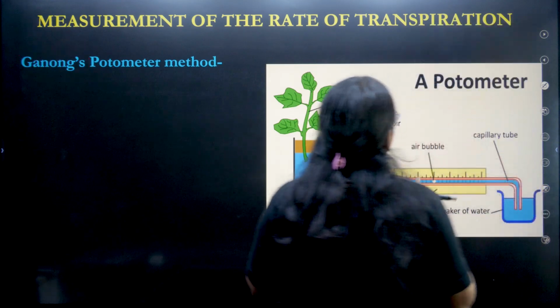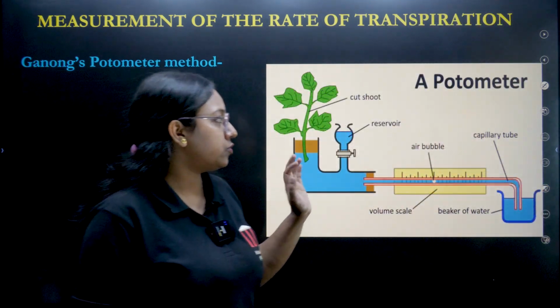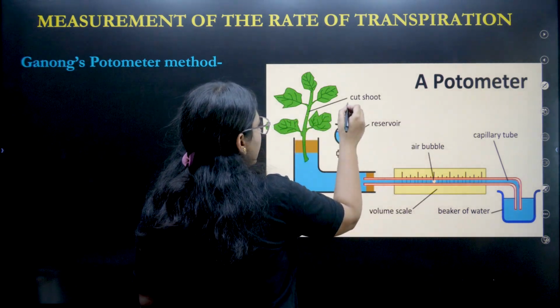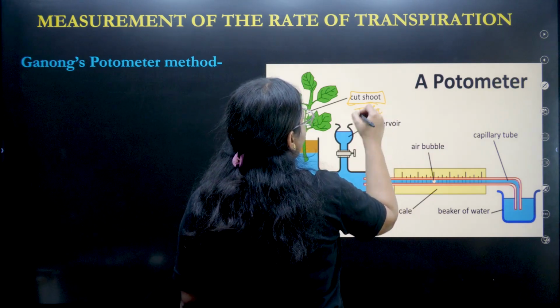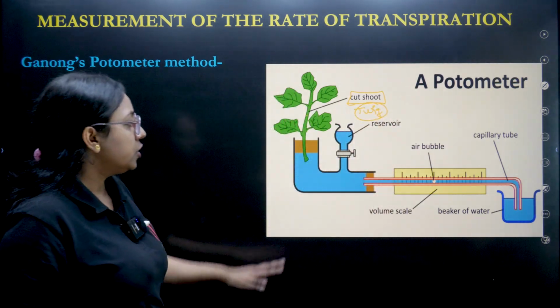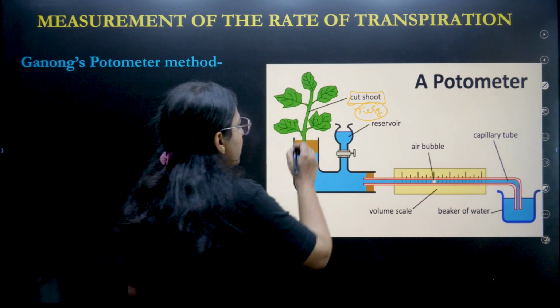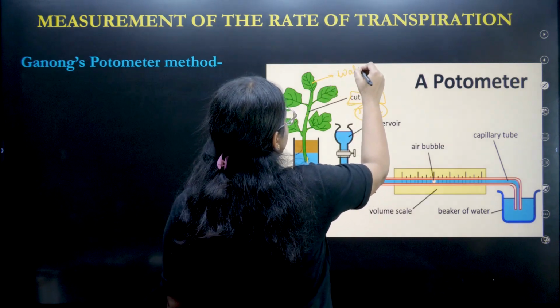Now how will we measure how much water is used due to transpiration? We have taken a cut shoot, which means a twig without a root. We'll keep the twig, and once the transpiration happens, that means the water will be lost.